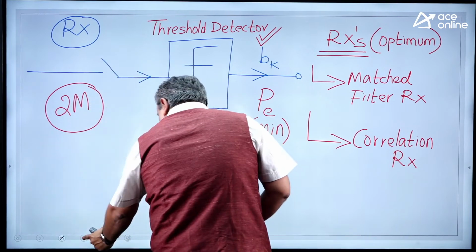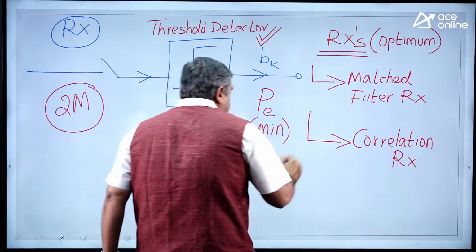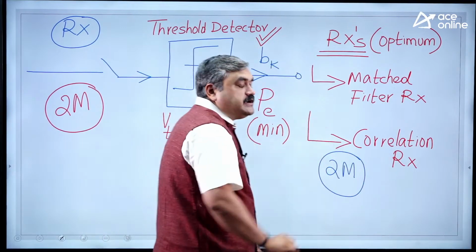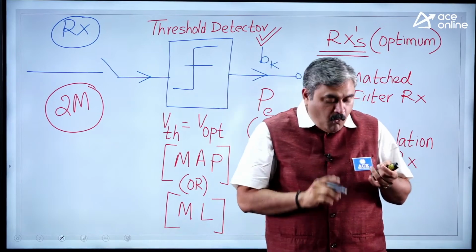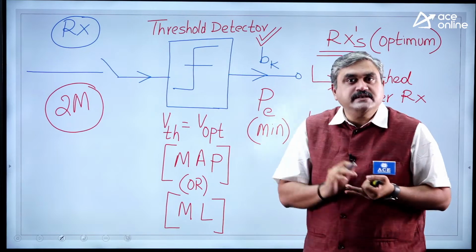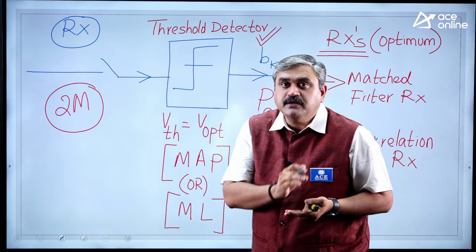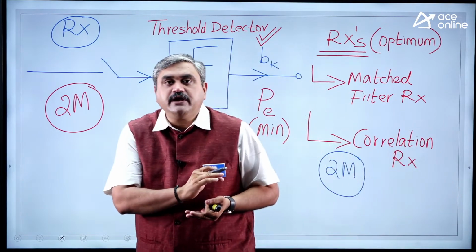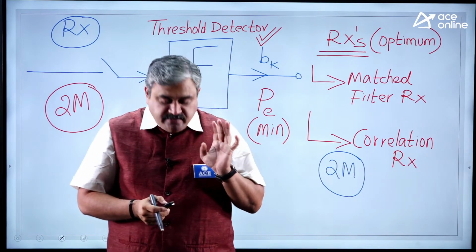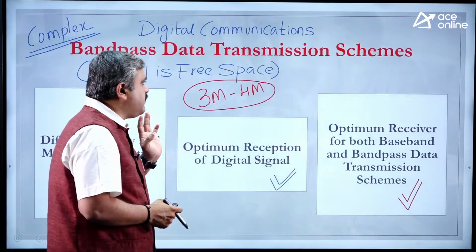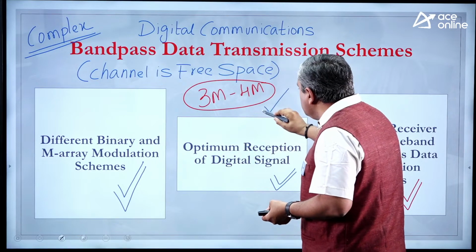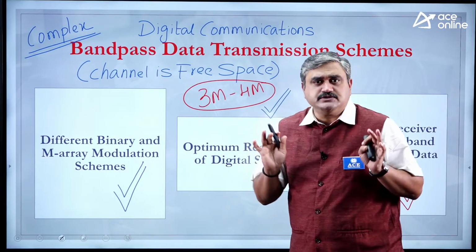And anytime a question comes from this, it will definitely be 2 marks. So a lot of 2-mark question possibilities are there from this topic. One is from the constellation plot, another is from MAP ML decoding schemes, and another is from the matched filter receiver and correlation receiver. So very good questions are from this area. That is the reason I told you this is the most complex topic, and definitely the weightage is 3 to 4 marks. That means you can definitely expect 2-mark questions.